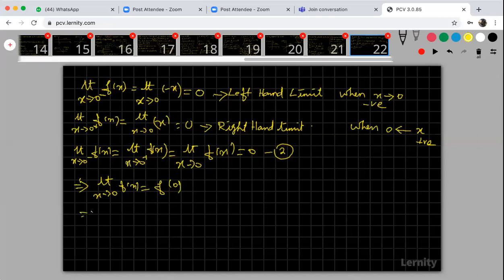Which implies my f of x is continuous at x is equal to 0. My f of x is continuous at x is equal to 0 because the left hand limit, the right hand limit, the limit value and the value of the function at x is equal to 0, everything is 0. So therefore my f of x is continuous at x is equal to 0.